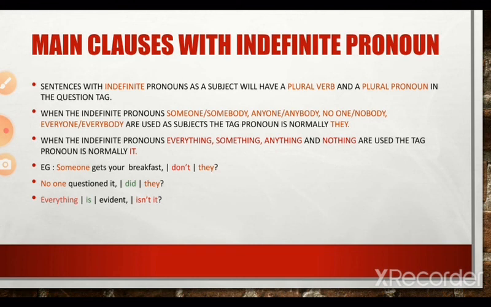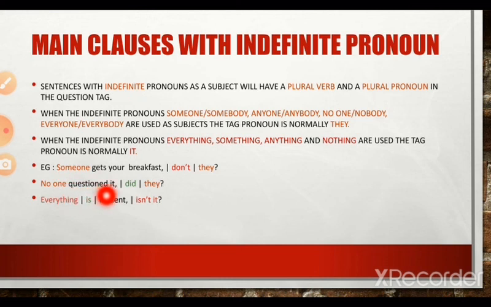No one is immediately succeeded by the verb which is questioned, and questioned is in the past tense. So you need to introduce the past tense form of do in the tag. Hence it becomes did they. Is it clear? There is the absence of a modal auxiliary here.